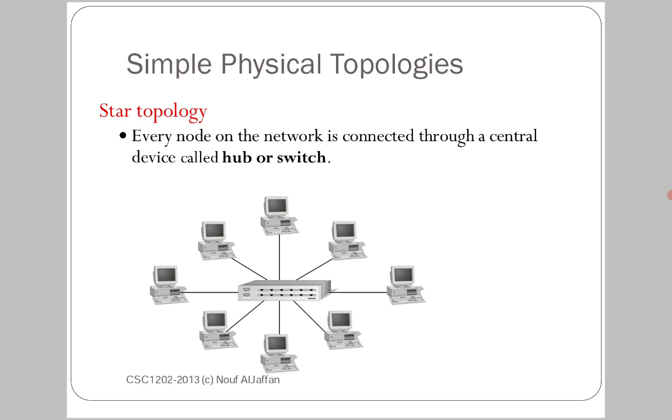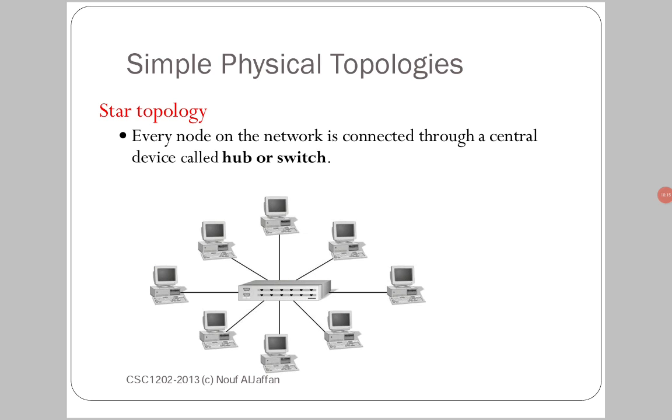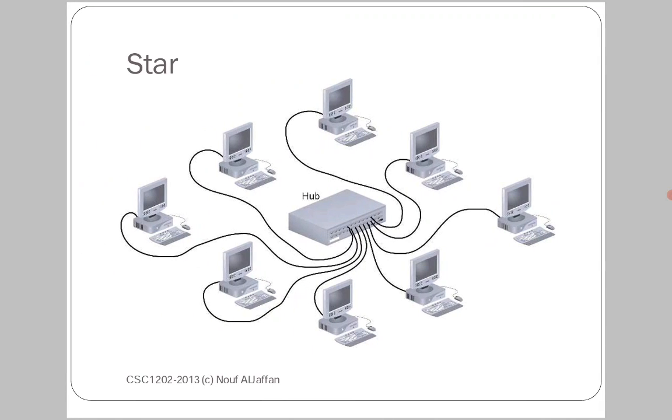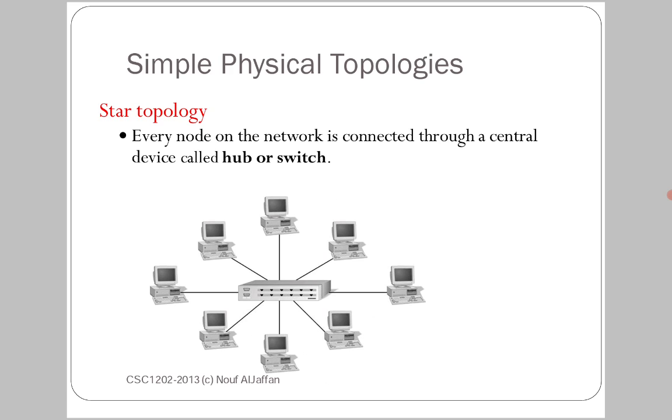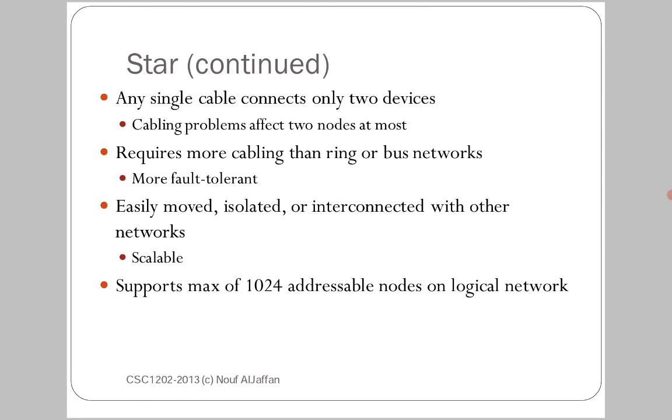Star network means every node on the network is connected through a central device called a hub or switch. So every node on the network is connected through a central device. In star topology or star network, here we are using a switch and some nodes or computers. Any single cable connects only two devices. Cabling problems affect two nodes at most.